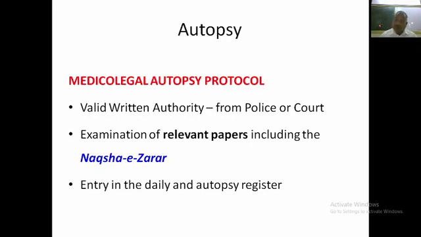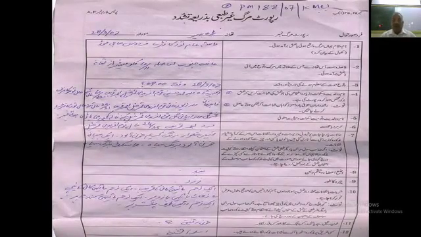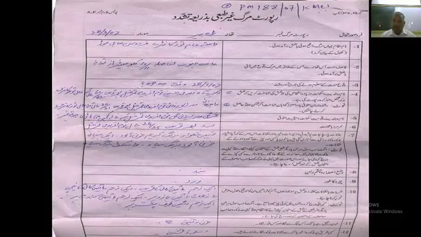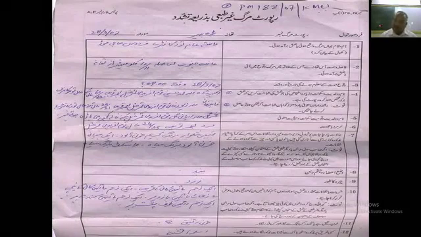As for example, when police are involved in the killing of anyone, examination of relevant papers we have discussed is a prerequisite for autopsy, followed by entry into the autopsy register. This entry is very important because this medical legal report will be part of that case till a decision is made by the courts of various levels. It may start from the district and high court, then the Supreme Court.